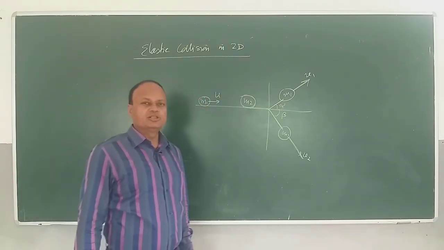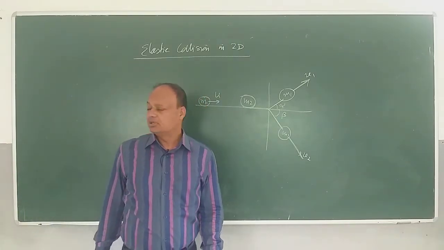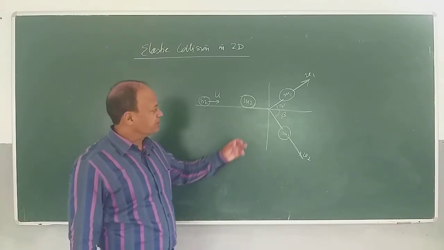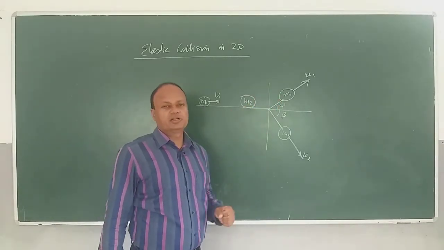Clear? And m2 is stationary, m2 is not moving. Alright? So we will try to estimate what will be the velocities of m1 and m2 after collision.